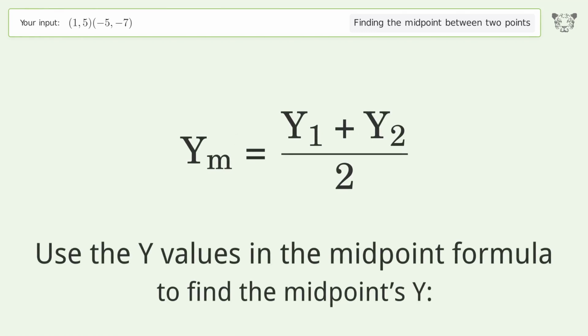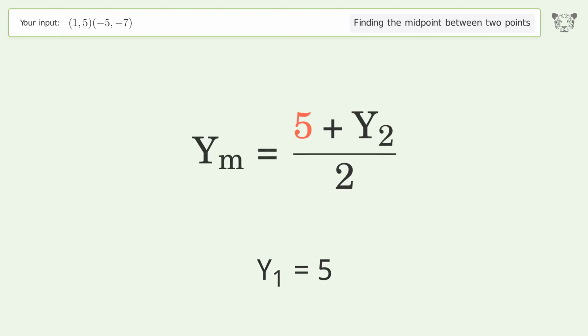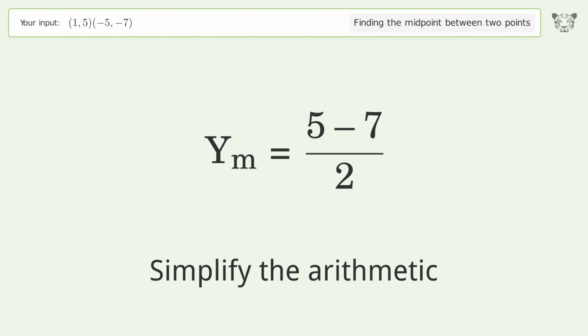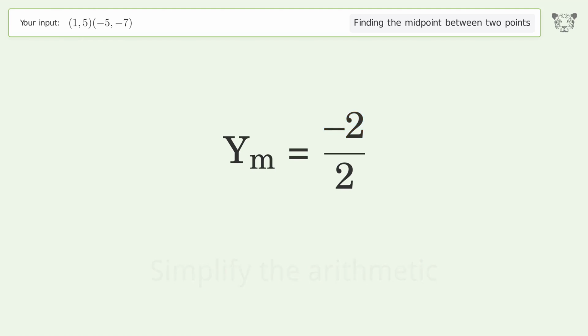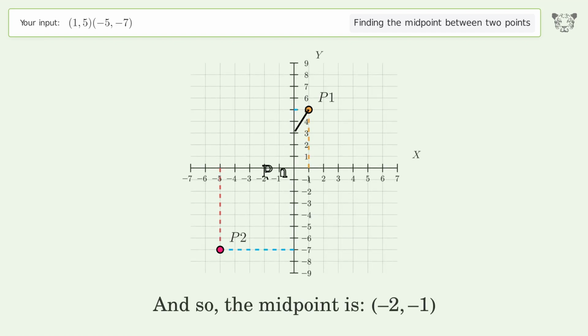Use the y values in the midpoint formula to find the midpoint's y. y1 equals 5. y2 equals -7. Simplify the arithmetic. And so, the midpoint is -2, -1.